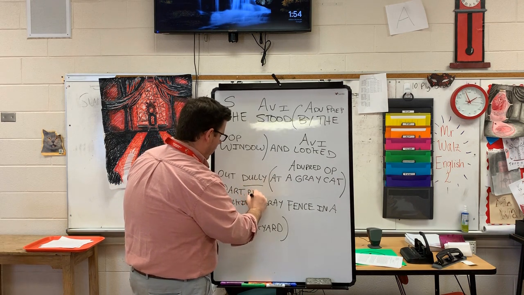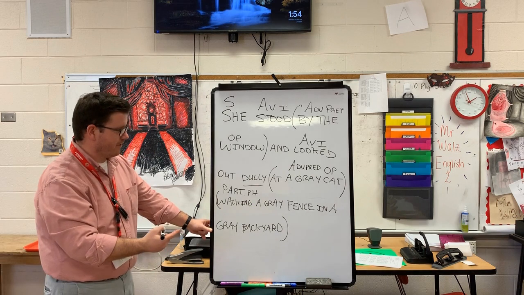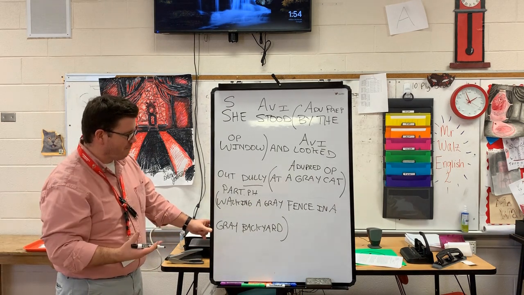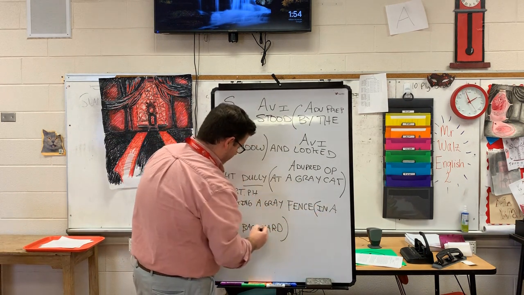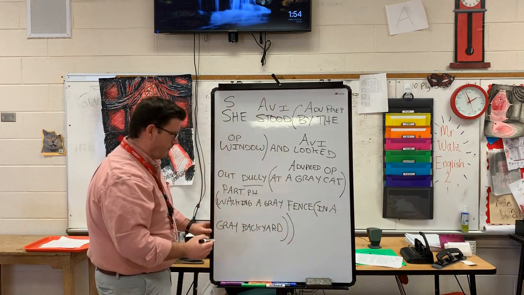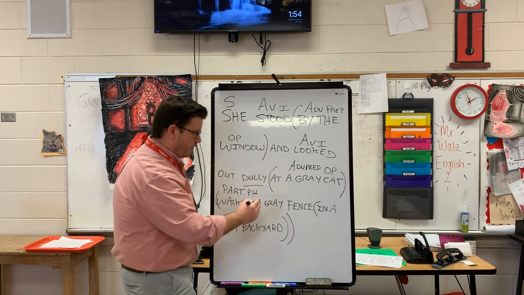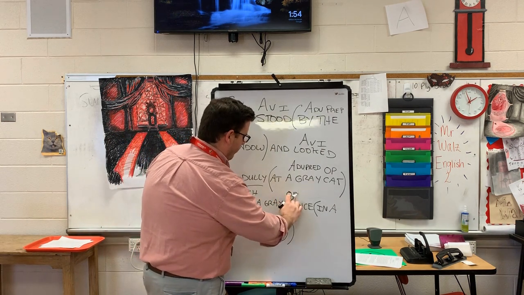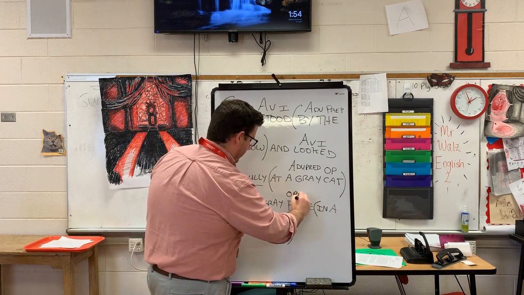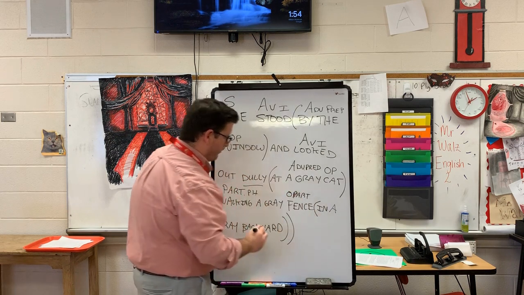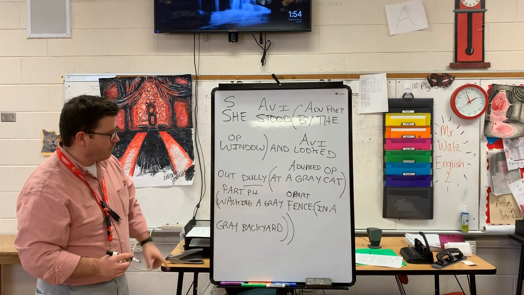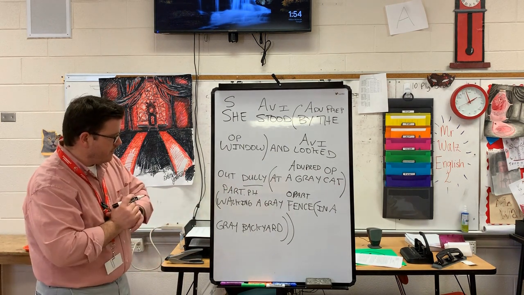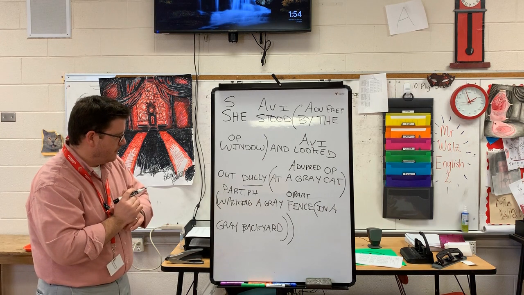Walking a gray fence in a gray backyard is a participial phrase, and it contains the phrase in a gray backyard. Fence here is going to be the object of the participle. So again, I'm going to put object of the participle there. So walking a gray fence is my participial phrase. In a gray backyard is my prepositional phrase.